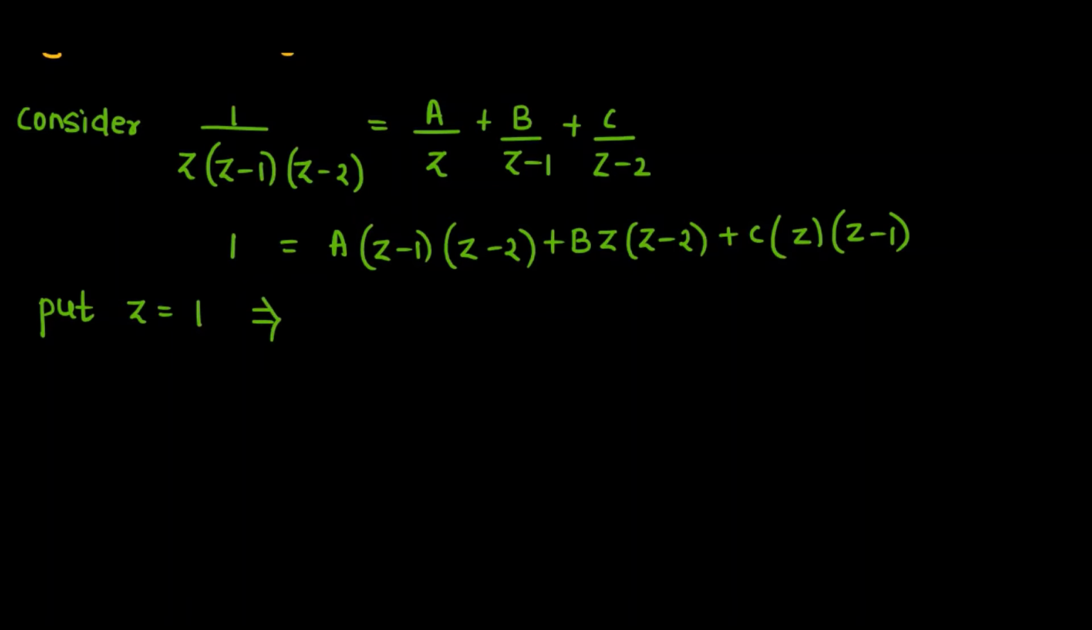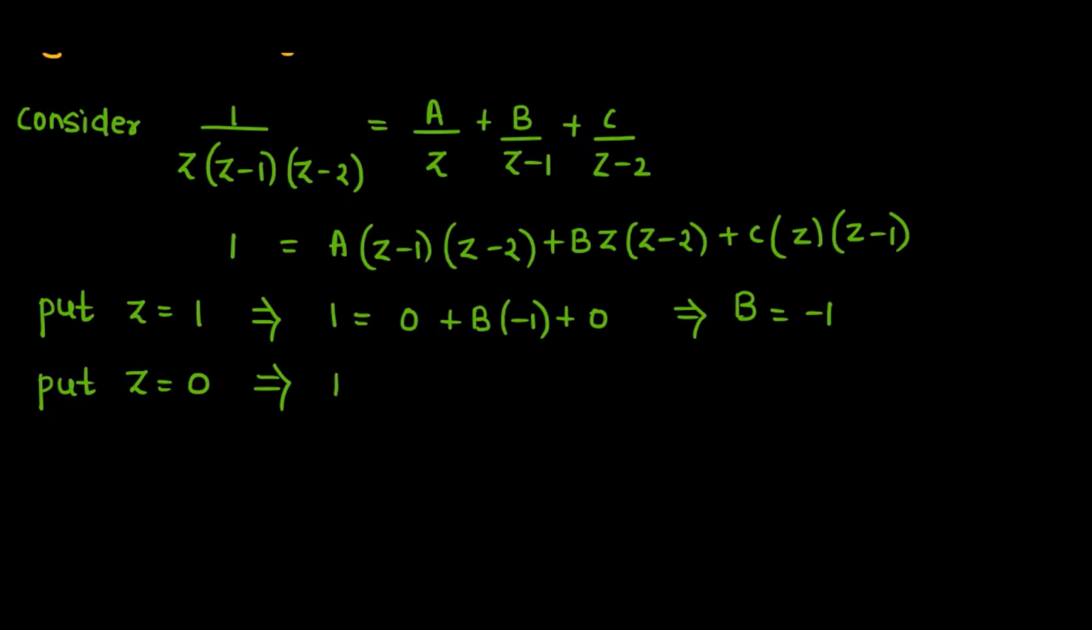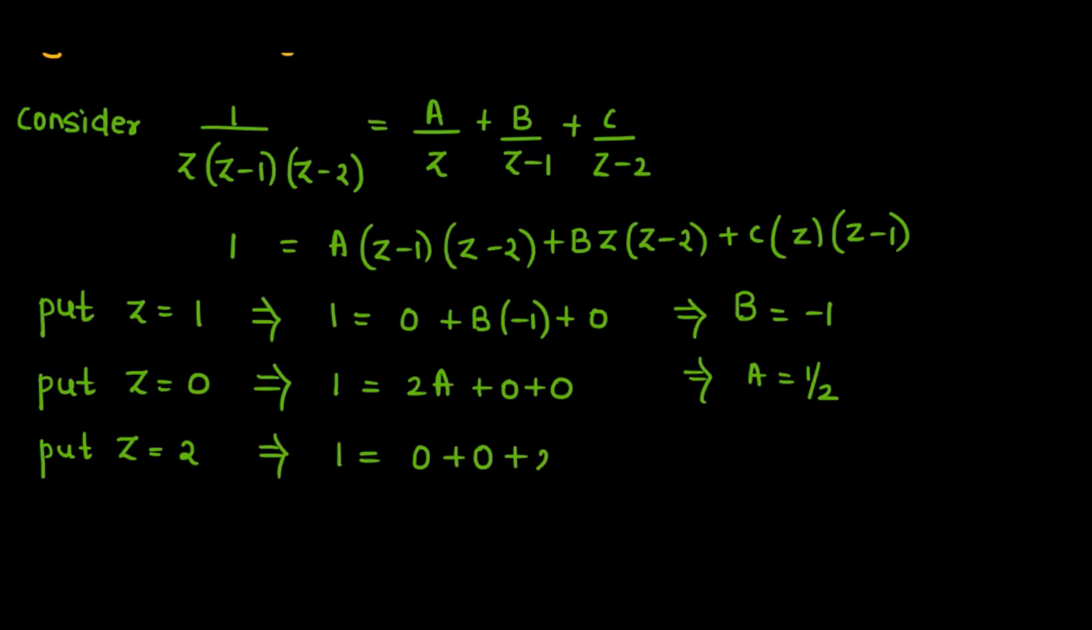When we put z as 1, we get 0 plus b into minus 1 plus 0. That means the value of b is minus 1. When we put z as 0, we get 2a plus 0 plus 0. That means the value of a is 1 by 2. When we put z as 2, then we get 0 plus 0 plus 2c, that is the value of c is again 1 by 2.